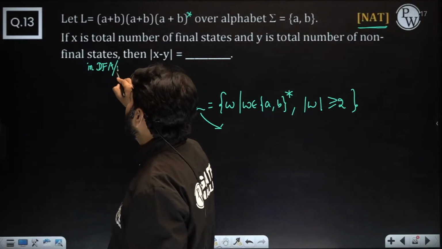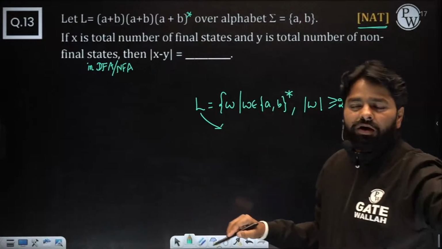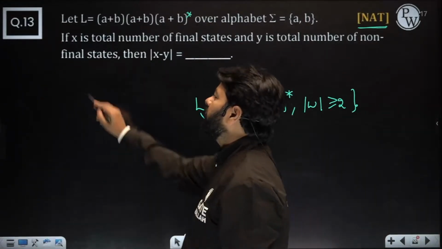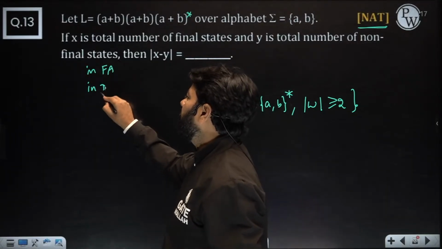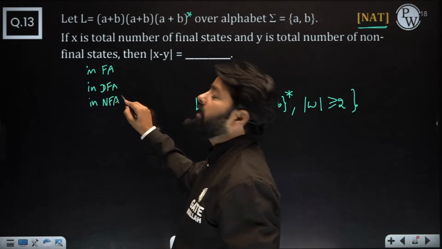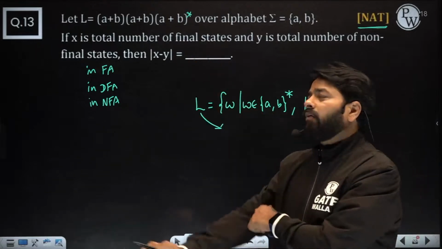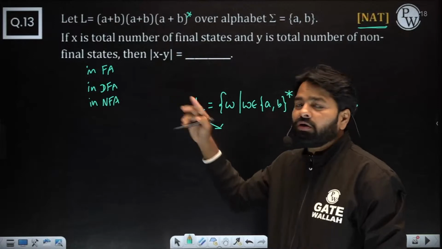Whether it is DFA or NFA, if you get the same answer, then no need to mention it. At least they should mention finite automata. If not mentioned, are you getting the same answer for all three?